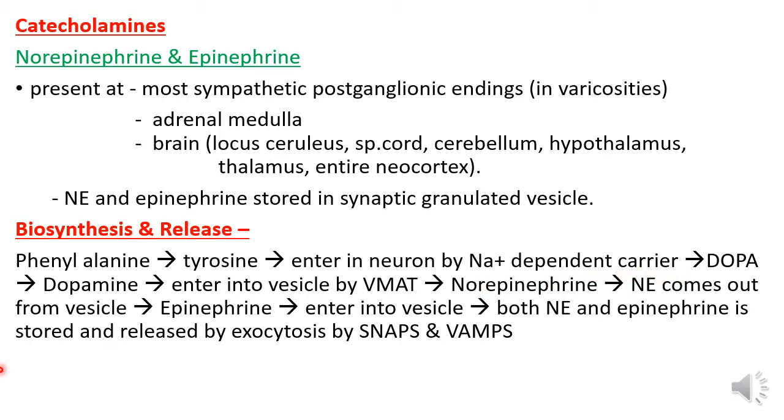Norepinephrine then comes out from the vesicle and forms epinephrine. This epinephrine enters into the vesicle again, and both norepinephrine and epinephrine are stored within the vesicle, and that is released by exocytosis by SNAP and VAMPs.